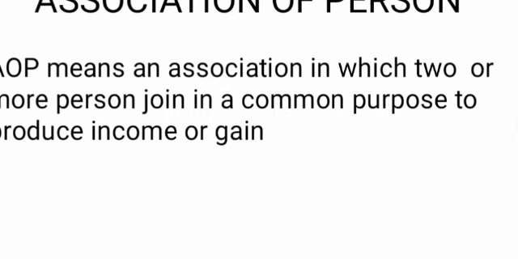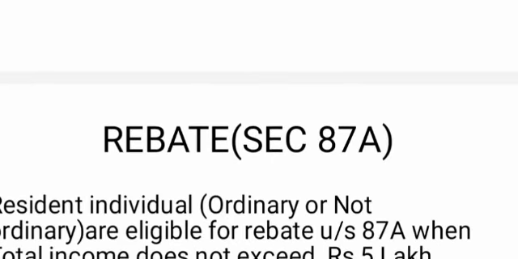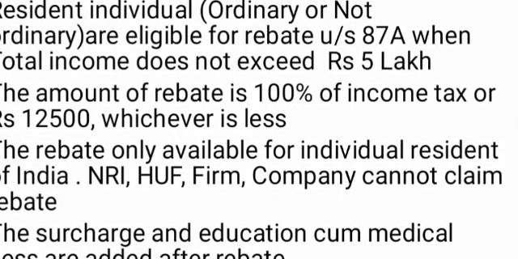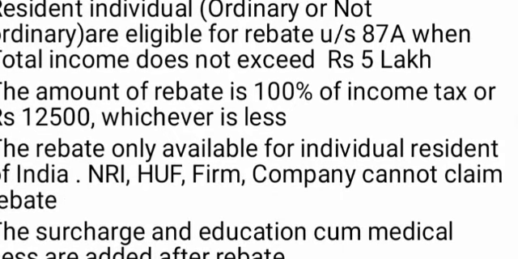Primarily the objective or main aim of this association should be obtaining an economic profit. Okay, and the next area is rebate. This is a very important component while we calculate our tax amount of an assessee during the previous year. Rebate, which is mentioned under section 87A of the Income Tax Act.